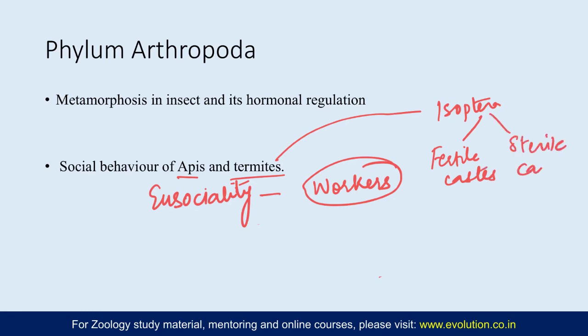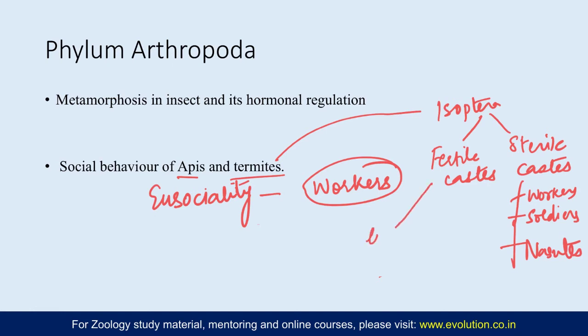Most of the work is done by the sterile castes, which include the workers, the soldiers, and a specialized soldier called nasutes. While the fertile caste includes the macropterous, or the long-winged. So there is long-winged fertile caste. There is the short-winged, also known as the brachypterous, and then there is the wingless or apterous fertile caste also.